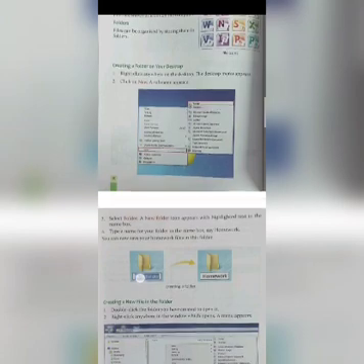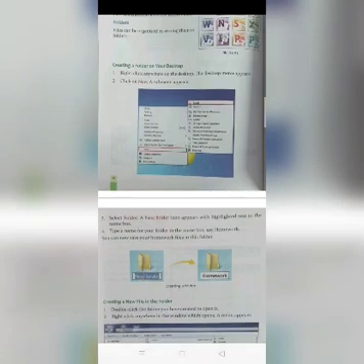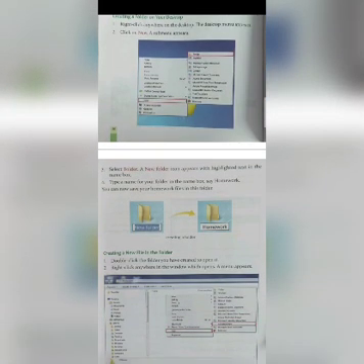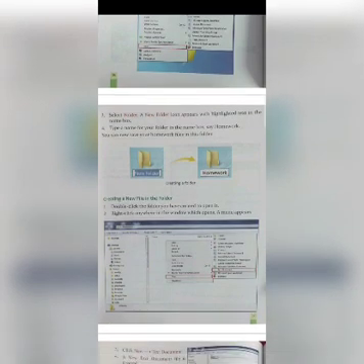This is the highlighted text. See, blue color. Type a name for your folder in the name box. Say homework. Suppose you want to save as a homework. So type homework over there and then click on the enter button. You can now save your homework files in this folder. Easy enough? Yeah.